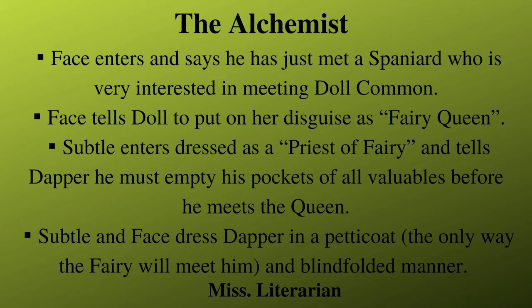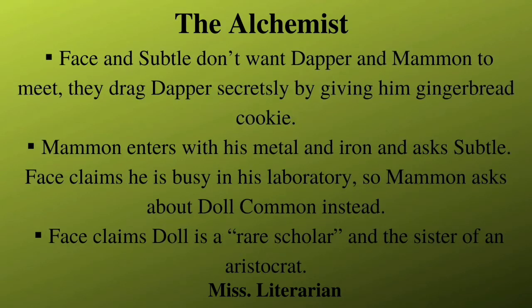Suddenly there is another knock at the door. It is Mammon, and since Face and Subtle don't want Dapper and Mammon to meet, they drag Dapper away and hide him by giving him a gingerbread cookie. Now Mammon enters the room with his metal and iron and asks where Subtle is. Face claims that Subtle is busy in his laboratory, so Mammon asks about Dol Common instead. Face claims that Dol Common is a rare scholar and the sister of an aristocrat.